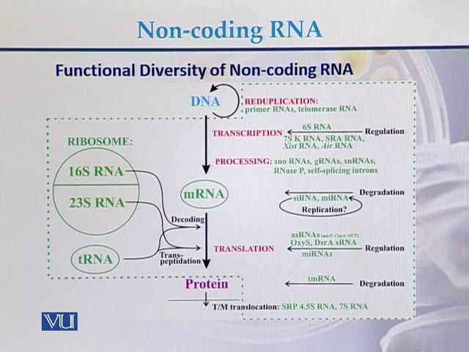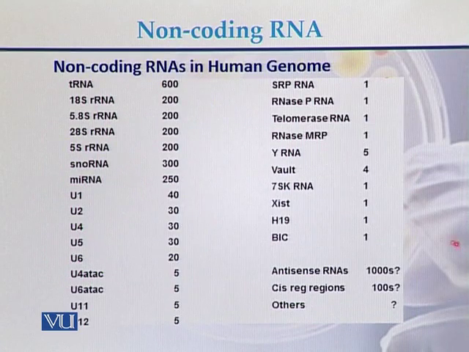Either that can be the replication of DNA, the transcription, or it can be in the form of translation or the post-translational modifications. This is a list of non-coding RNAs which have been identified in the human genome. So these are all the non-coding RNAs that have been identified in the human genome. So that is the list of all those non-coding RNAs.